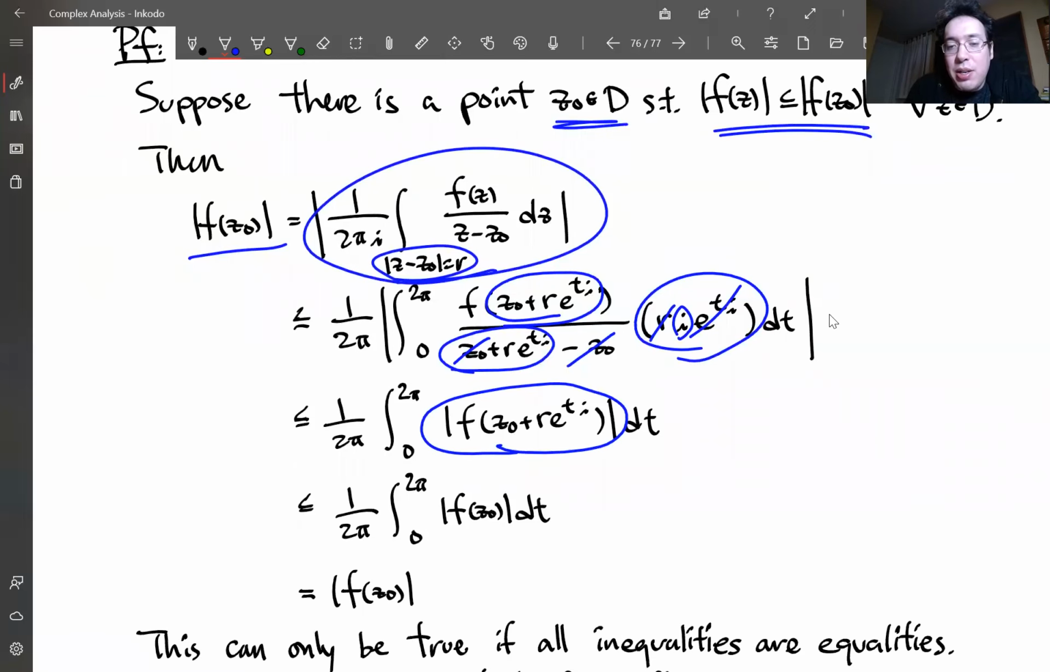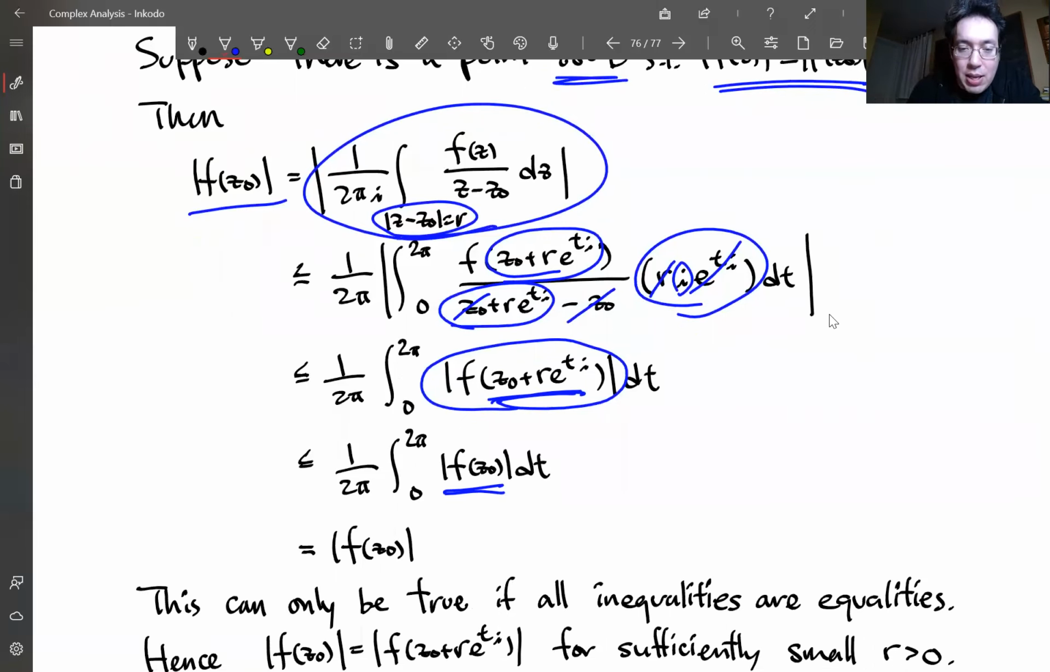But I could estimate this from above by the absolute value of f(z0), because that's the largest modulus the function could have in the domain, right? These values cannot be larger than that. Okay, but now I have the integral of this constant from 0 to 2 pi times 1 over 2 pi. So the 2 pi cancels out, and we get the modulus of f(z0).